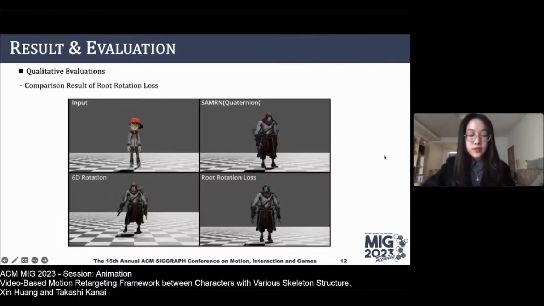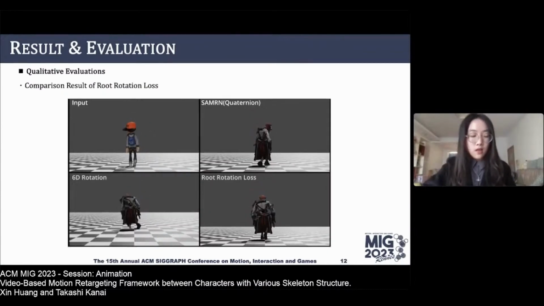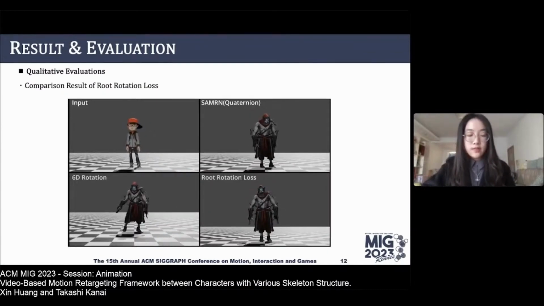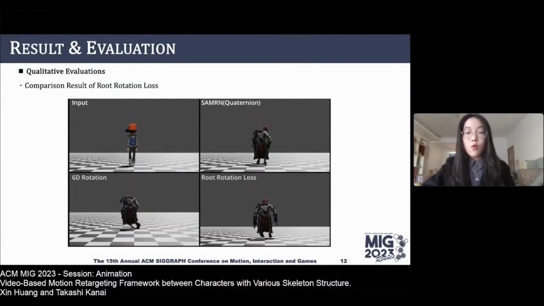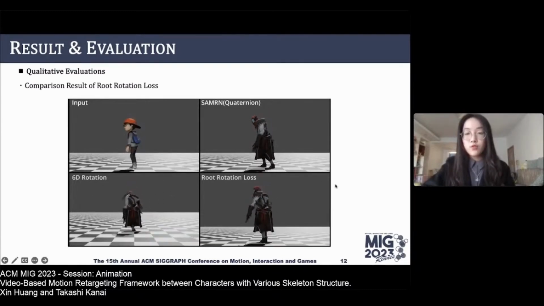Let's dive into the impact of our solution to the rotation problems. The results clearly demonstrate that our root rotation loss effectively generated the correct rotation, and the 6D rotation representation can also solve the rotation problem, but the movements of the character are unnatural.